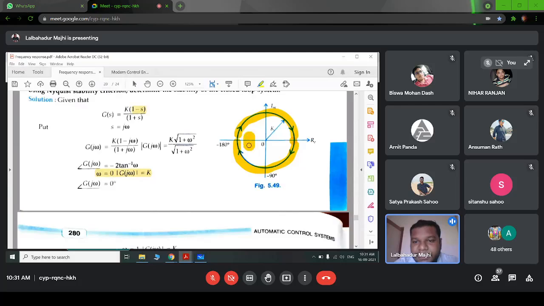So suppose this point is -1 + j0, okay, this point. So it is encircling this -1 + j0. So will this system be stable or unstable? Closed loop system টা stable হবে না unstable হবে?